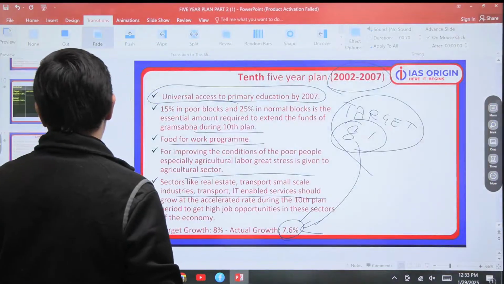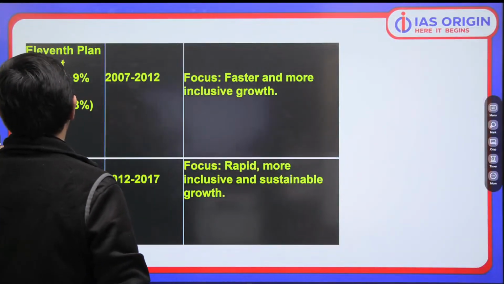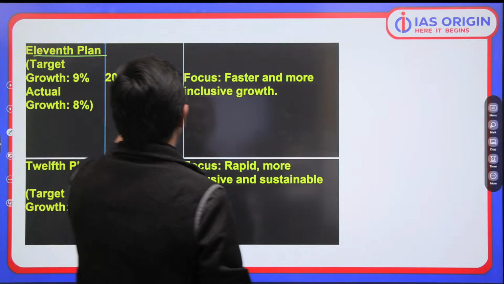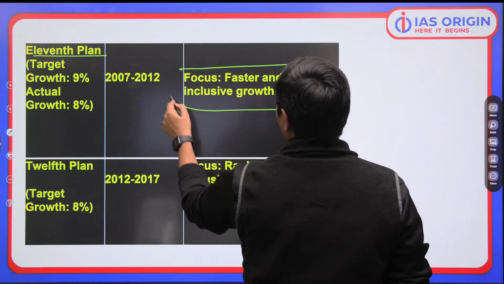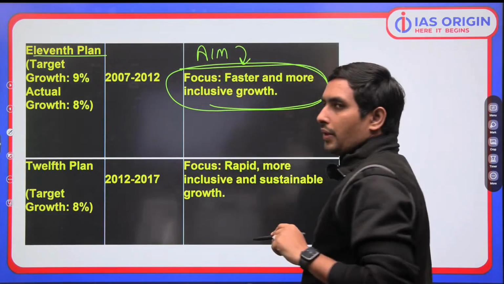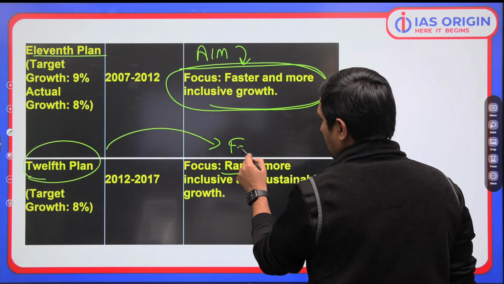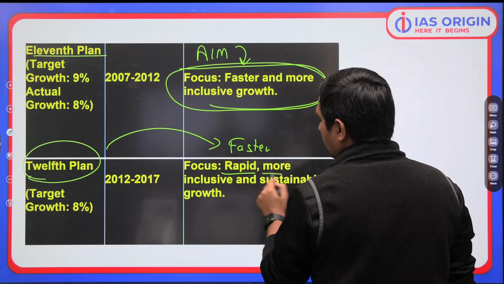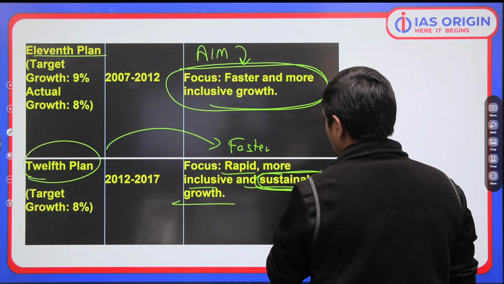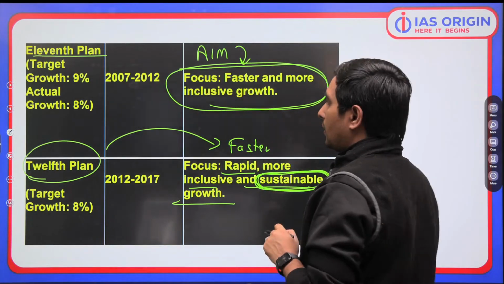The last two 5-year plans, if I talk about, focus on this particular aspect, that is the 11th and the 12th 5-year plan. Ye dekho. When I say 11th 5-year plan, its focus was faster and more inclusive growth. That is what the aim is. Similarly, when I say 12th 5-year plan, its focus is rapid or faster, more inclusive and sustainable growth. This word sustainable is being added to this, which was not here. यहाँ पे नहीं था, यहाँ पे है. So this is the major difference.